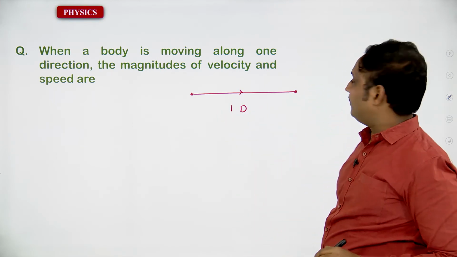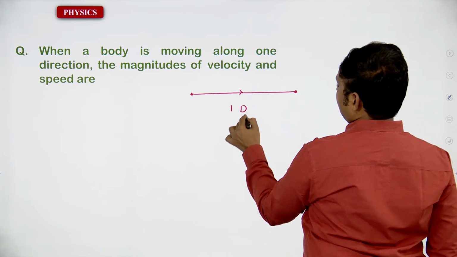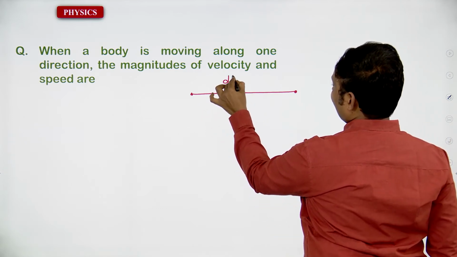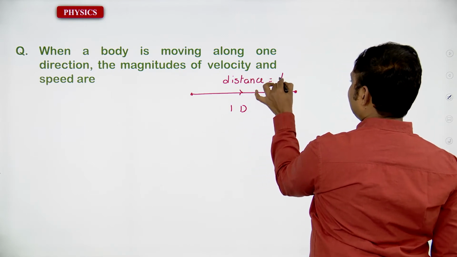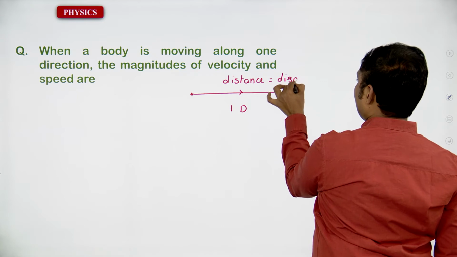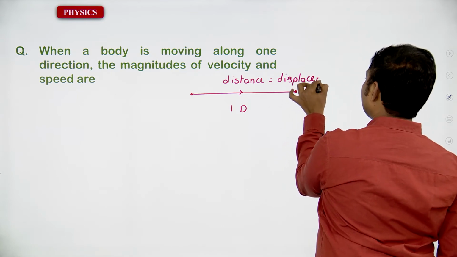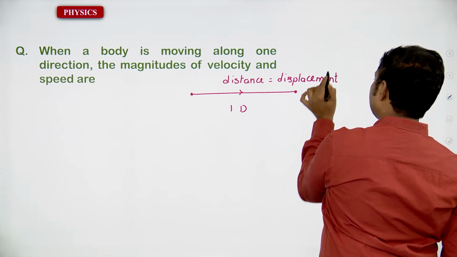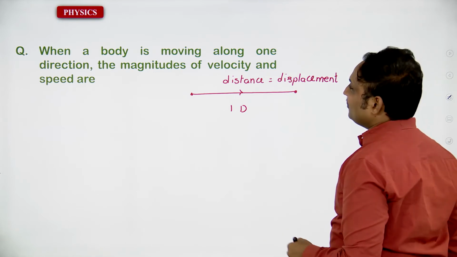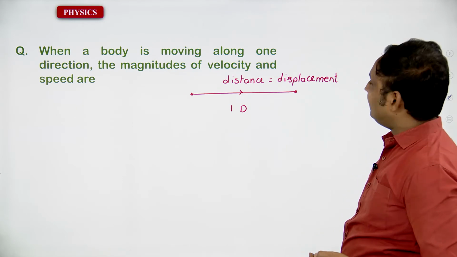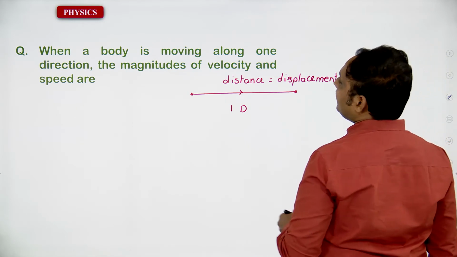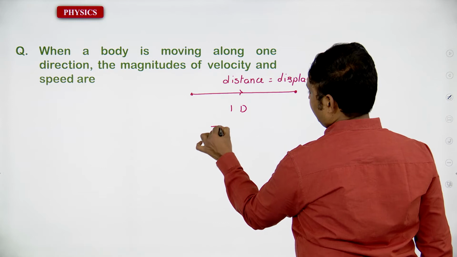So immediately you have to write down distance is equal to displacement. You have to take this one. All right, it's very clear. At that time, when a body is moving along one direction, the magnitude of velocity and speed are the same. It's very clear.